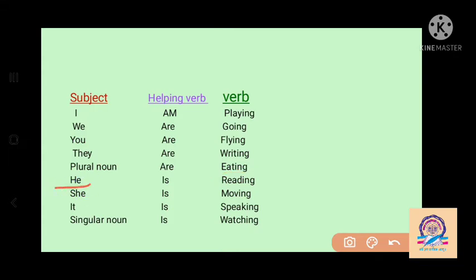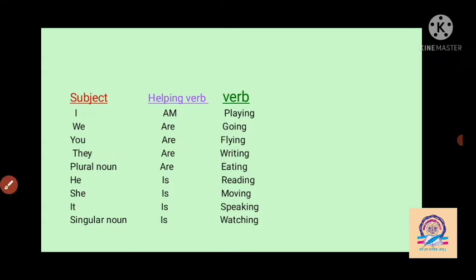Then he is the subject, so we use the helping verb is, then read changes into reading. Then she is the subject, so we use is, then move changes into moving. We use the helping verb is with the subject it, then speak changes into speaking. Then a singular noun, only one noun, we use is, and watch changes into watching.